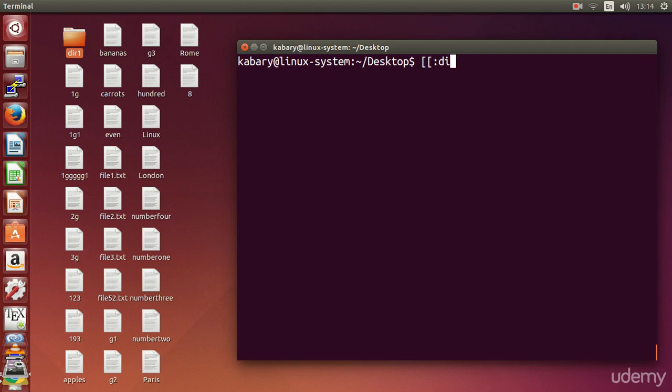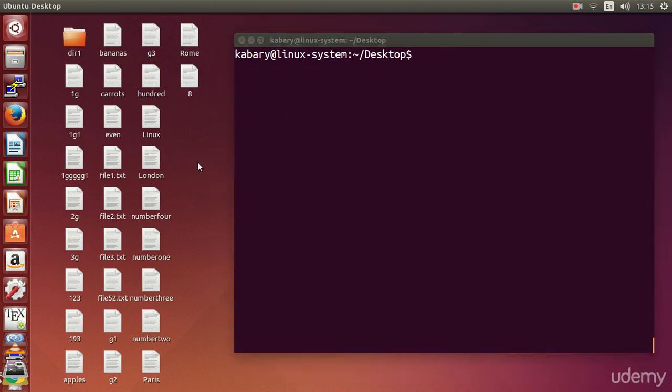You know about digits, alphanumerics, alphabetics, lower and uppercase letters. So right now you basically know everything that is related to wildcards. And wildcards are very, very useful, and you will see yourself using them a lot if you continue to use your Linux command line.